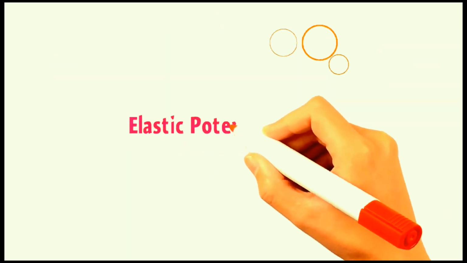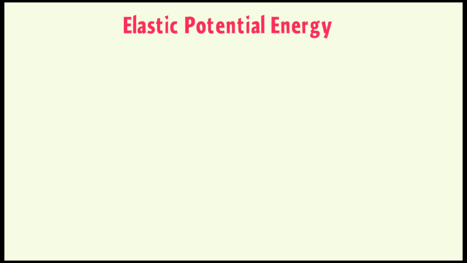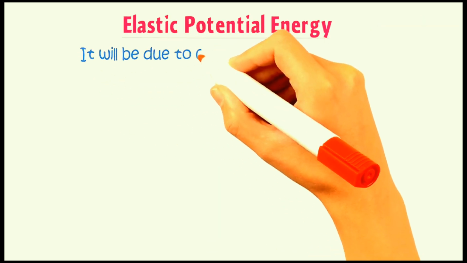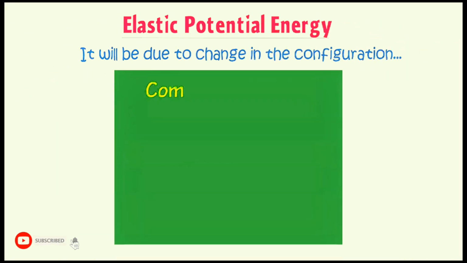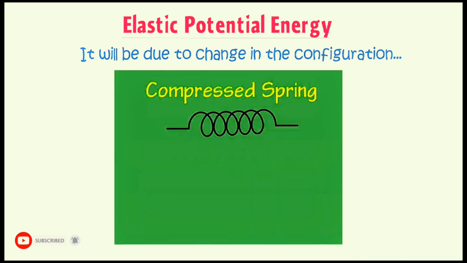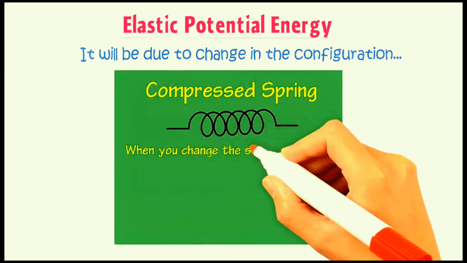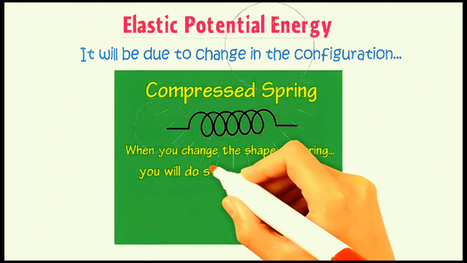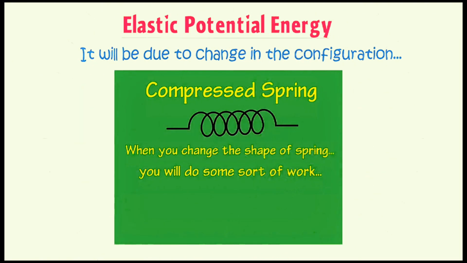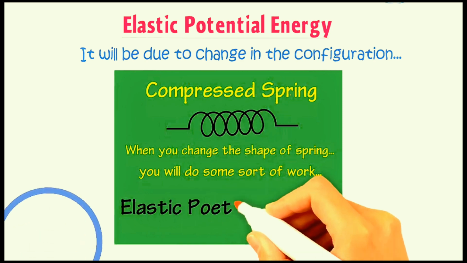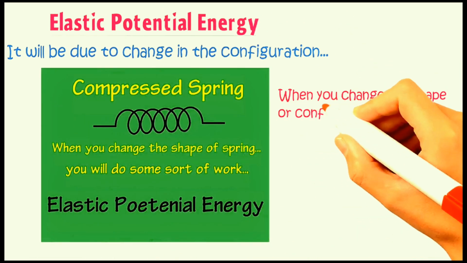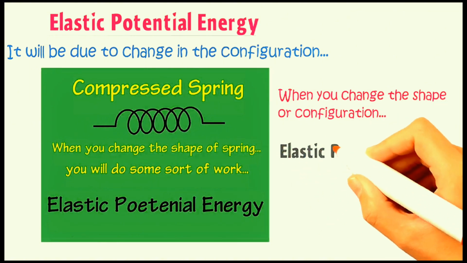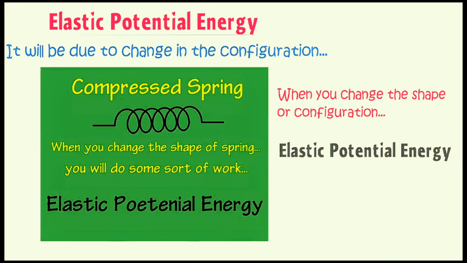Another example of potential energy is elastic potential energy. If an object possesses elastic potential energy, it will be due to change in the configuration. The best example of elastic potential energy is a compressed spring. When you change the shape of a spring, you will need to do some sort of work. This work will be stored as elastic potential energy in the spring. Thus remember that when you change the shape or configuration of a body, the body will gain elastic potential energy.